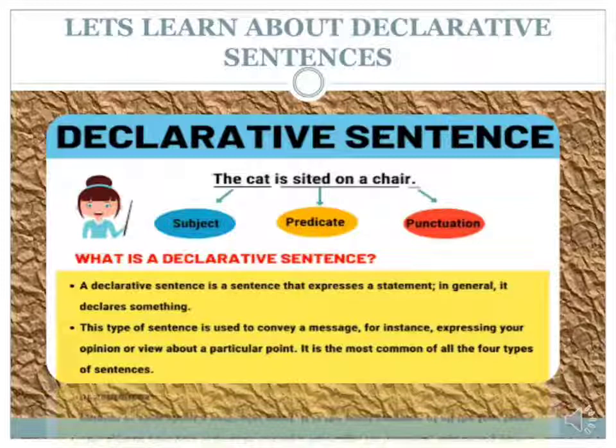Declarative sentences are used in our everyday life, and these are the sentences that we commonly use to talk to each other. I hope that it clears up for you all what a declarative sentence is and how they are formed to convey a message and information and especially to declare something. This is the most common type of sentence we use in our everyday lives.